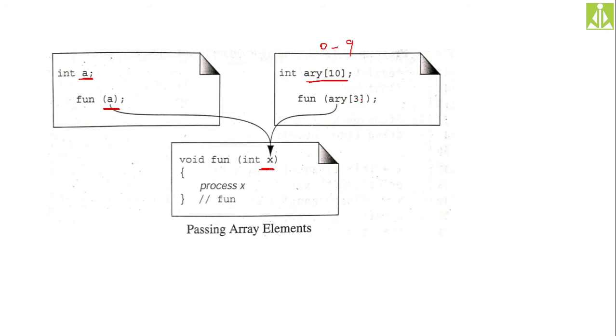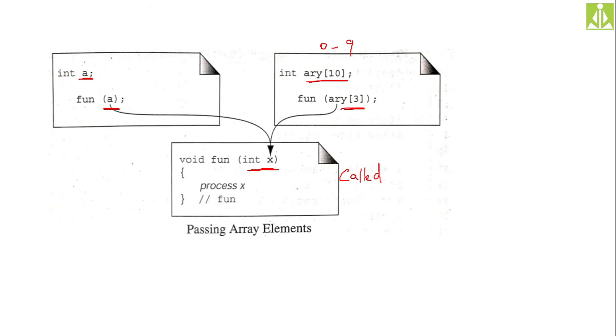We are passing the fourth element, a of 3, and that fourth element will be passed like a normal single value only. That's the reason when you are receiving that value from this array, we are receiving it like a normal variable only, because the called function, this is your called function.